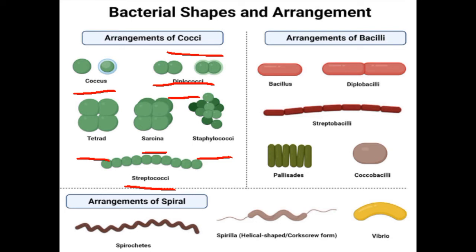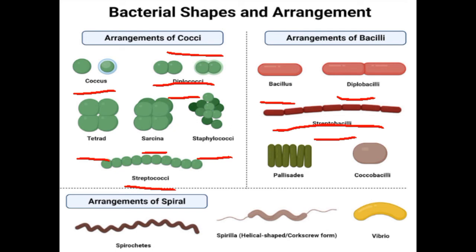Now moving toward the arrangement of bacilli. If single, it is called bacillus, and if arranged in a single plane of division in pairs, it is called diplobacilli, as di means two. One thing you should remember: staph means grape-like cluster, and strep means chains. Here you can see it is just like a chain. If it forms a chain, then it is called streptobacilli.